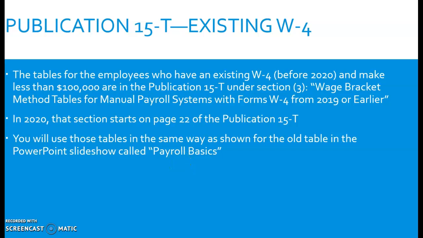So for the existing W-4, which means that they were employees who were hired in 2019 or earlier, we're going to use the table called Wage Bracket Method Tables for Manual Payroll Systems with Forms W-4 from 2019 or earlier. That's what it's called, and it's under Section 3 in the publication 15T. It starts on page 22. Okay? And they work exactly the same way as the old tables worked, which I showed you how to do in the Payroll Basics video.